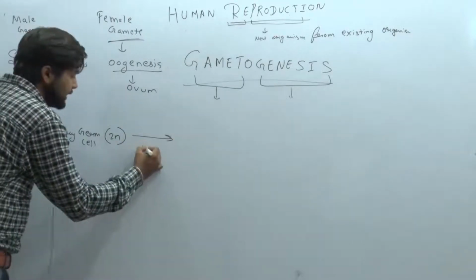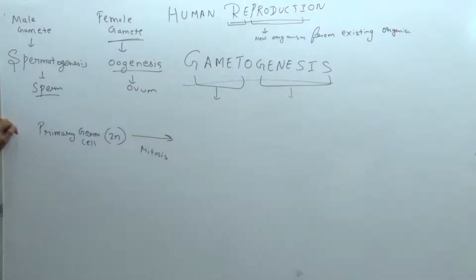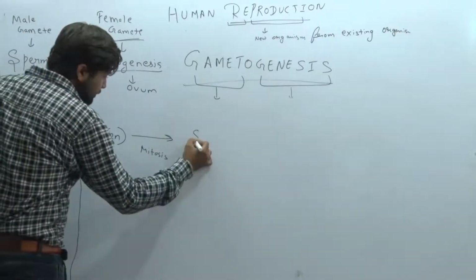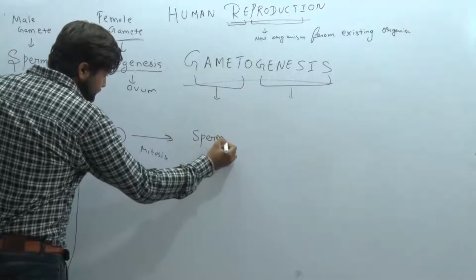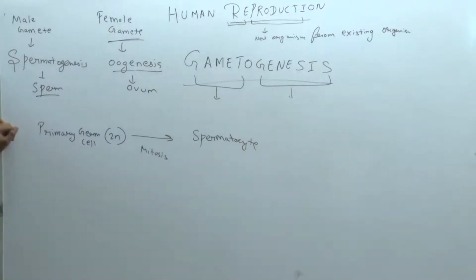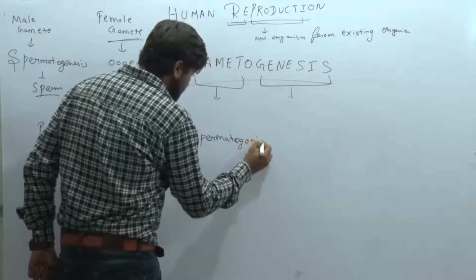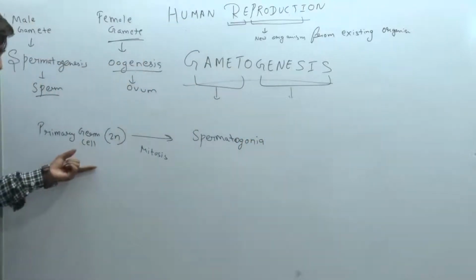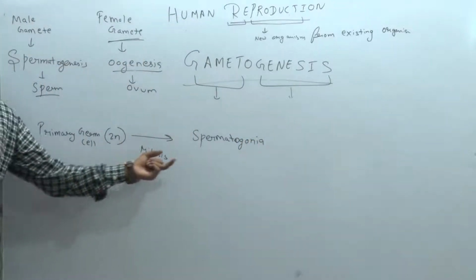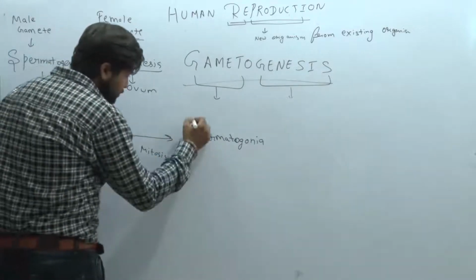That division is named as mitosis, and this mitosis leads to the formation of spermatogonia. It forms not spermatocyte, it forms what? Spermatogonia.